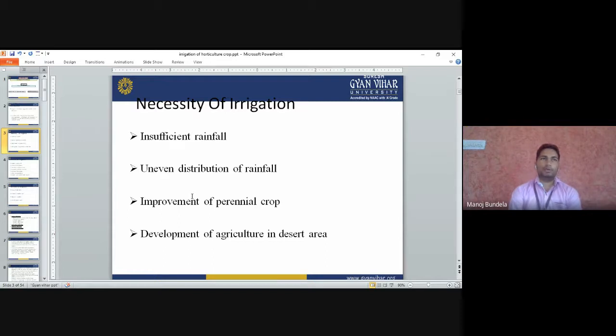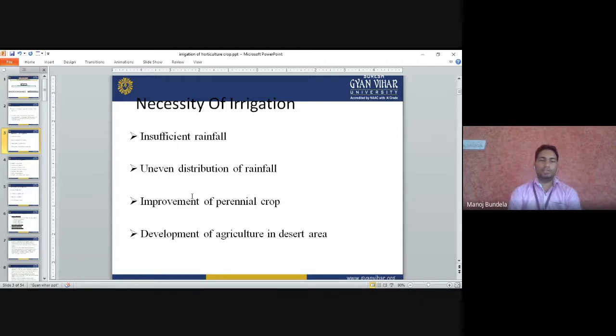Sometimes when the crop requires the water, that time the water is not available. Some crops require the water at a particular time only. That time if rainfall is not there, the water is not available to the plant. So that time we have to go for artificial irrigation. Improvement of perennial crops. Perennial crop means continuously we have to apply the water to the perennial crops. So artificial water will improve the perennial crops.